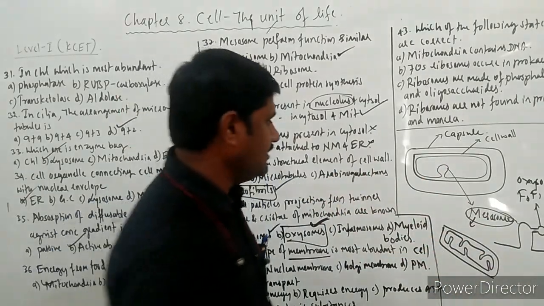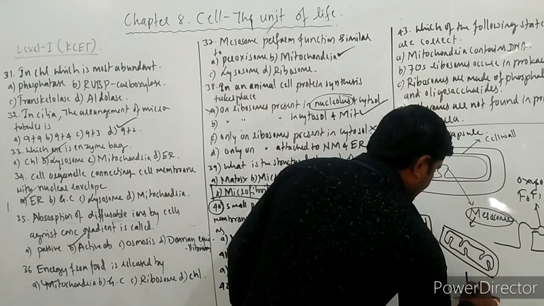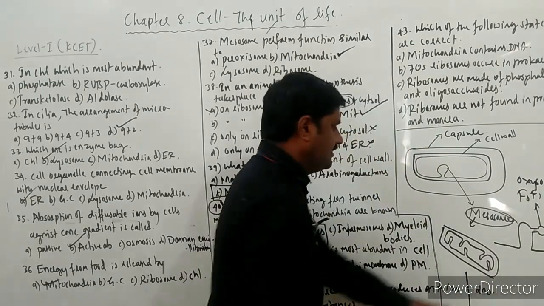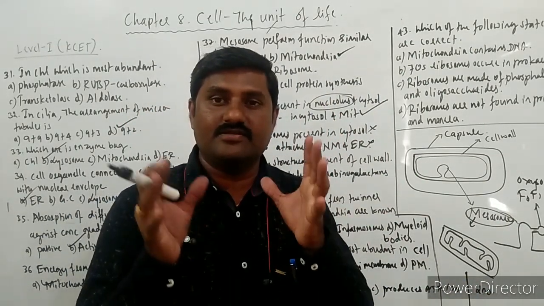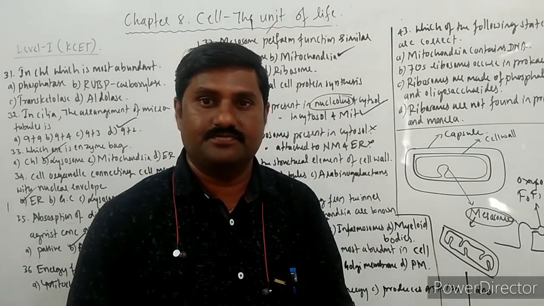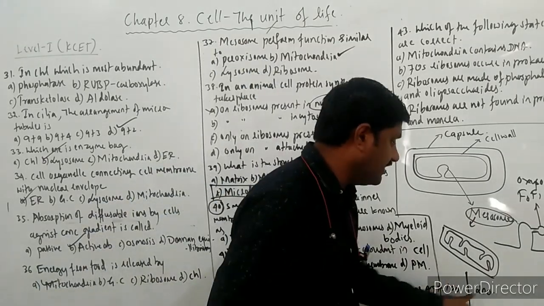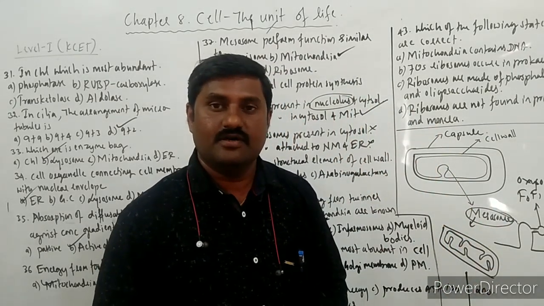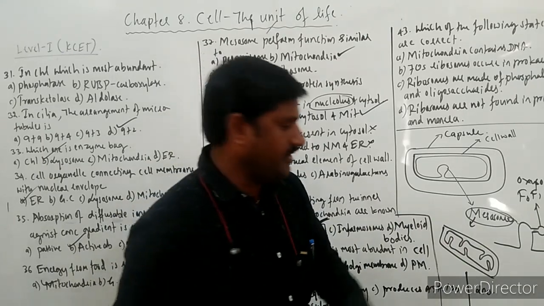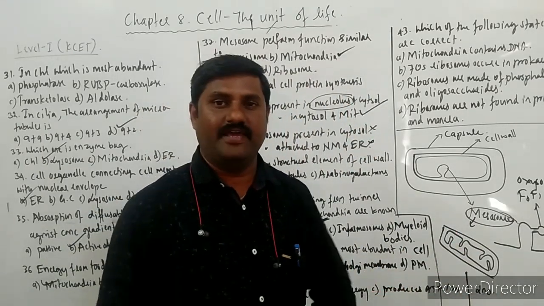Concentration gradient is nothing but, see here. If 100 molecules are over here and 200 molecules are over here, this difference in the concentration of the molecules is called the concentration gradient. Against the concentration gradient, in the sense that the 100 molecules have to move to the 200 side. So passive transportation means what? 200 to 100 molecules without loss of energy.